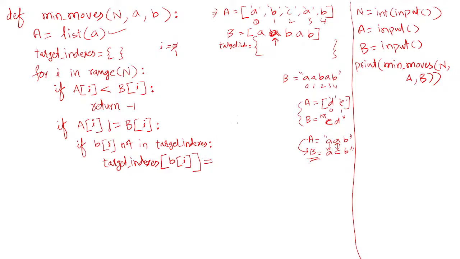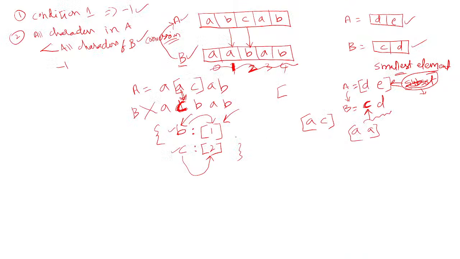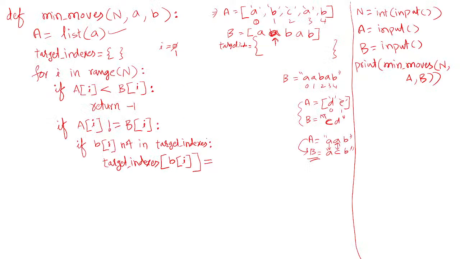Since it is not present, all such characters you should store as a list, as I showed here. You should store all the indexes as a list. For this B, the character to be replaced, what are the indexes? That's why you create an empty list here.